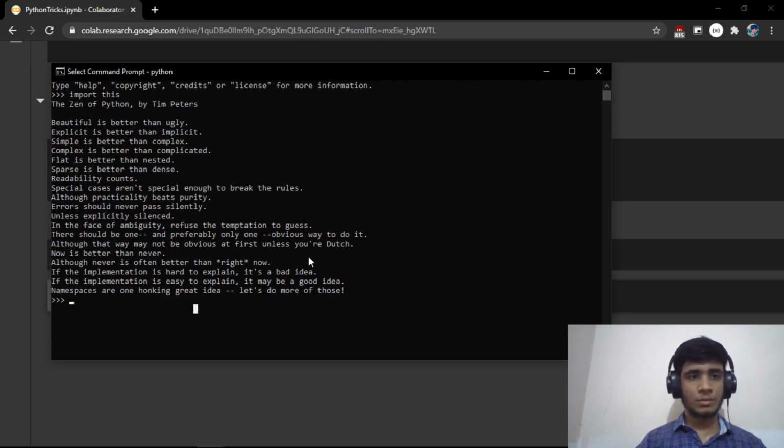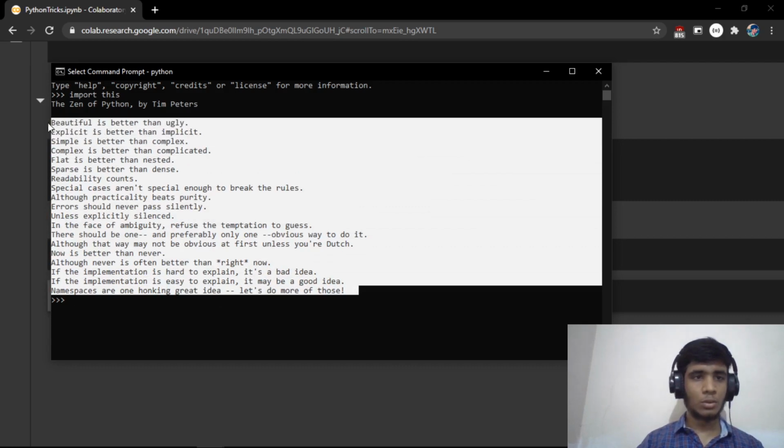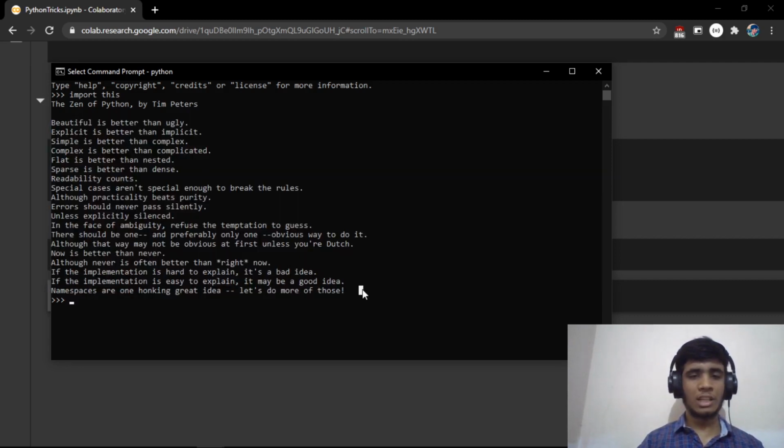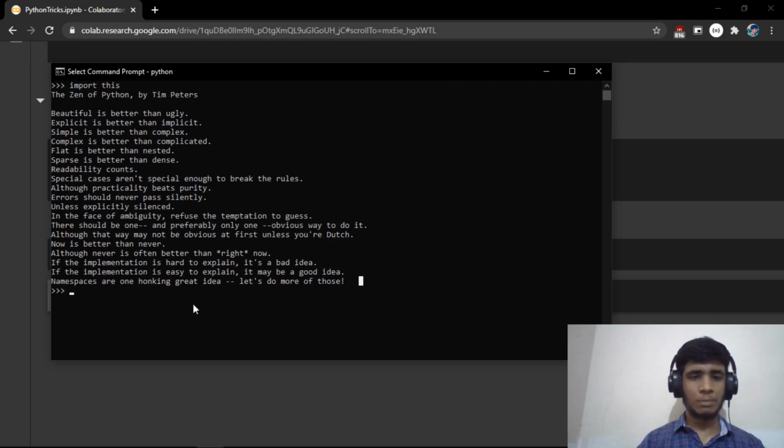You can see what the principles are. Beautiful is better than ugly, so they wanted to keep Python very beautiful. Explicit is better than implicit, so they want us to do anything explicitly. Simple is better than complex, and complex is better than complicated. Flat is better than nested. So you can go through that. These are the principles which Python is built upon.